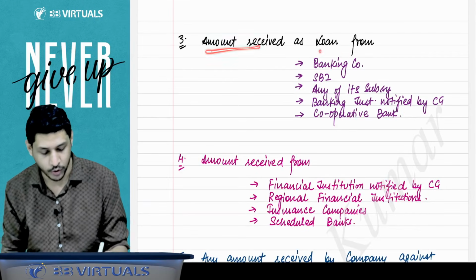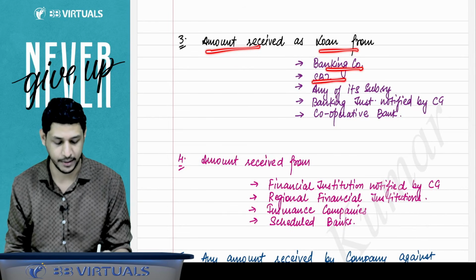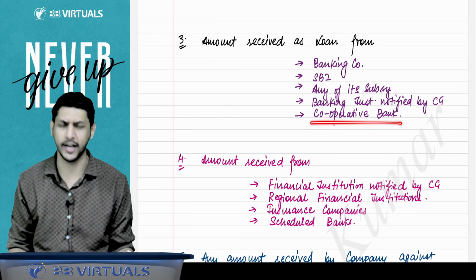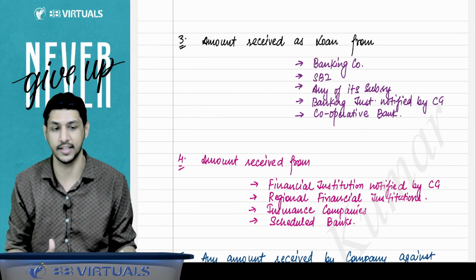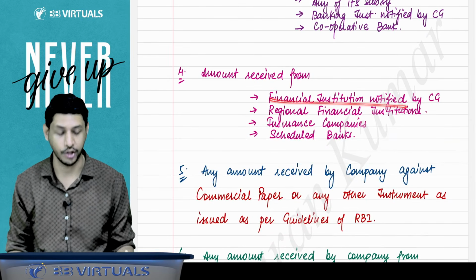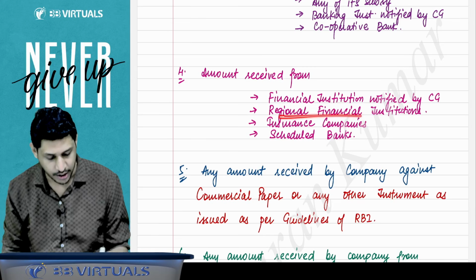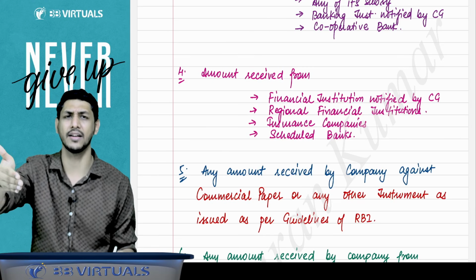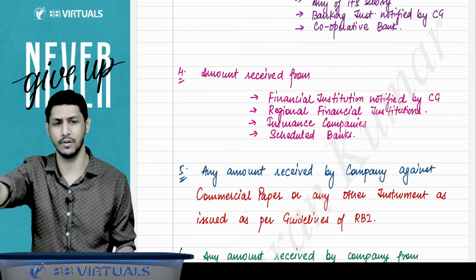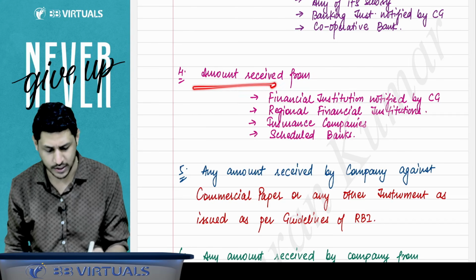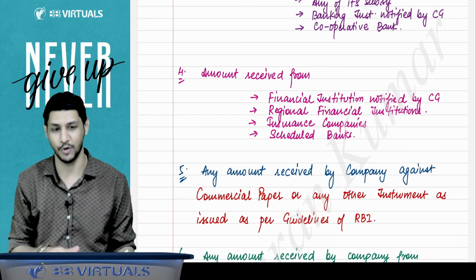If you receive any amount as a loan from a banking company, SBI, any of its subsidiaries, a banking institution notified by CG, or any cooperative bank, that will also not be considered a deposit. If you receive the amount from a financial institution notified by CG, regional financial institutions, like there are some RRBs, Regional Rural Bank, Land Development Bank, NABARD, you must have heard about it, insurance companies, scheduled bank, if you receive amount from them, it is not considered as deposit.